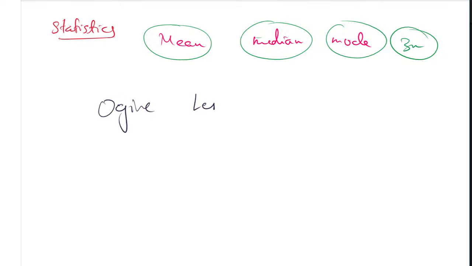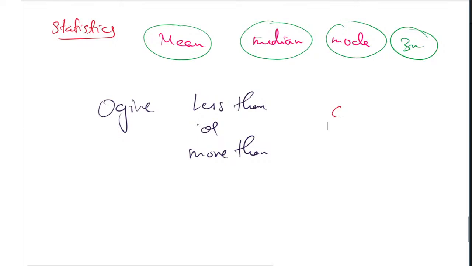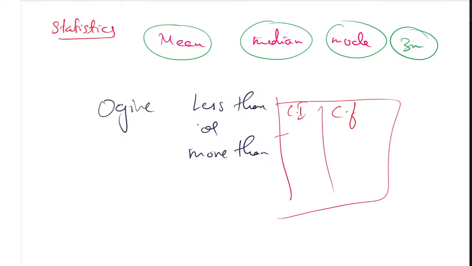So, less than or more than. Last year I will tell you what mistake they made. All of you have studied this. They were directly given the class interval and the cumulative frequency, but they did not understand that the cumulative frequency was already given. Once again they computed the cumulative frequency, and they went wrong.